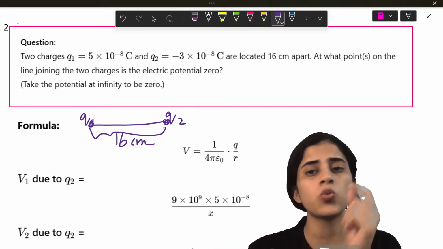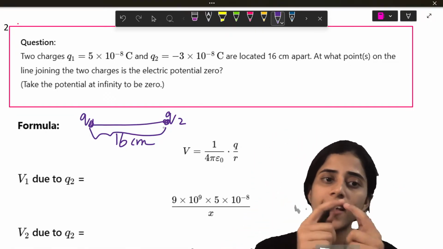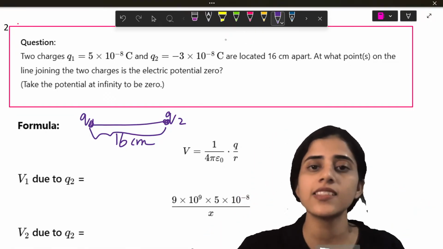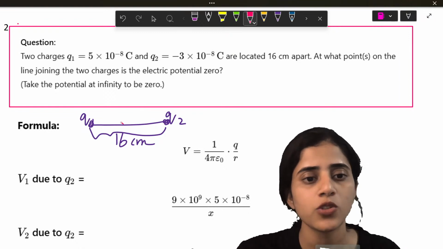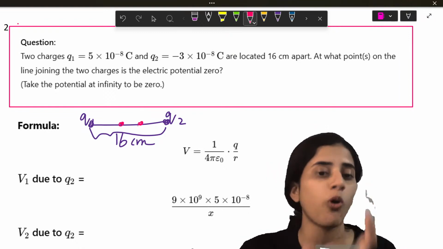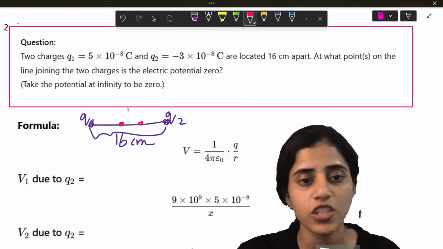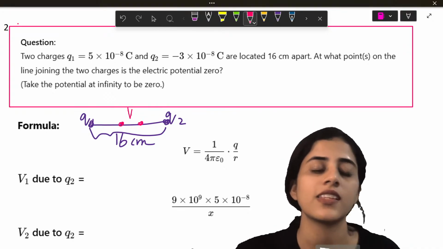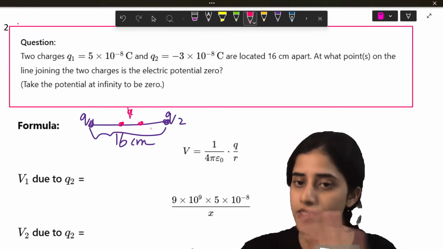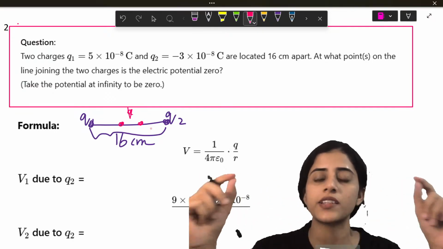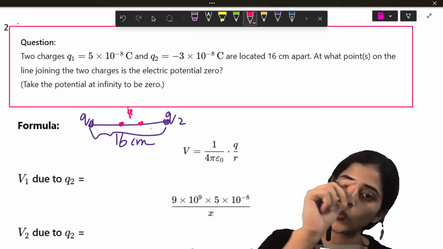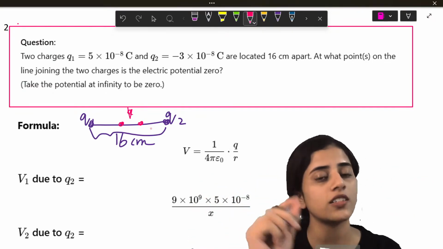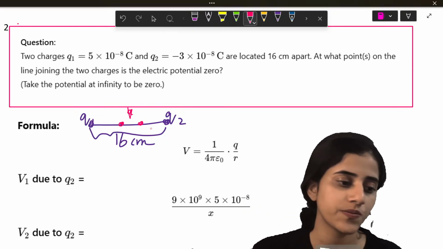At what points on the line joining the two charges is the electrical potential zero? So here you have to find out at what points the electrical potential is going to be zero. Do you understand the question? Two charges are located 16 centimeters apart. We have to find where on the line joining the charges the potential is going to be zero.